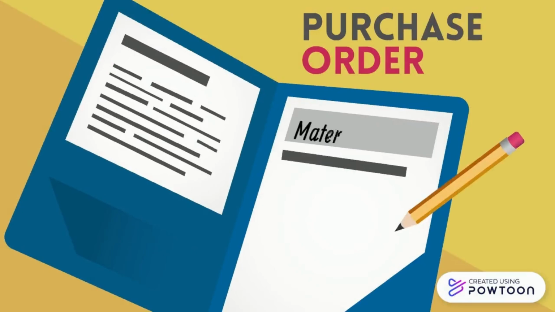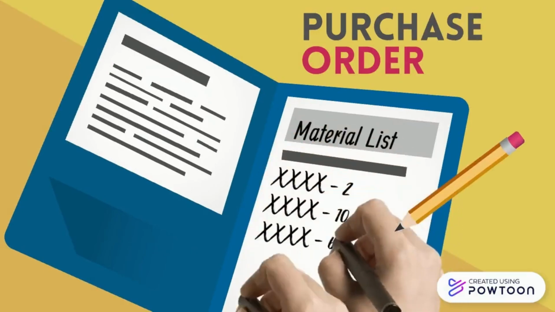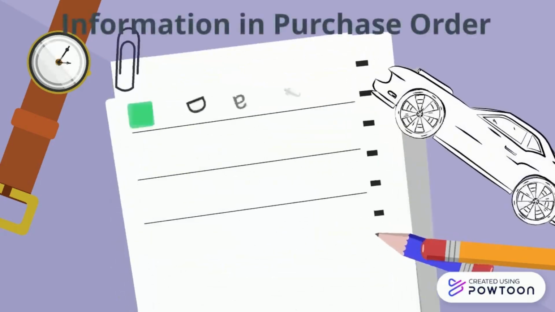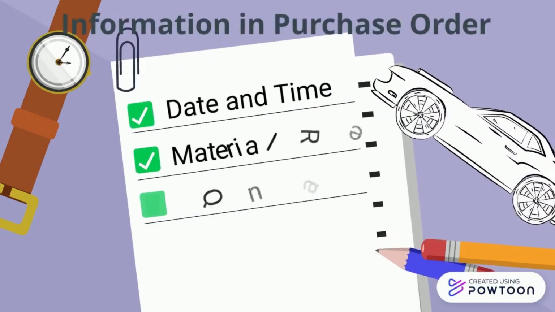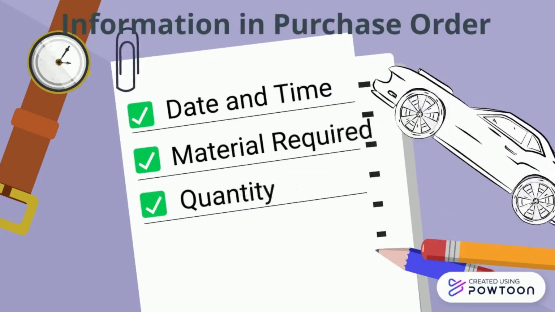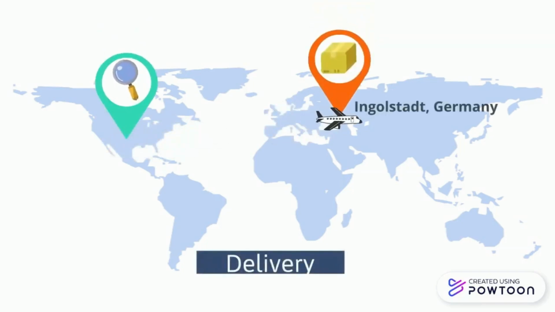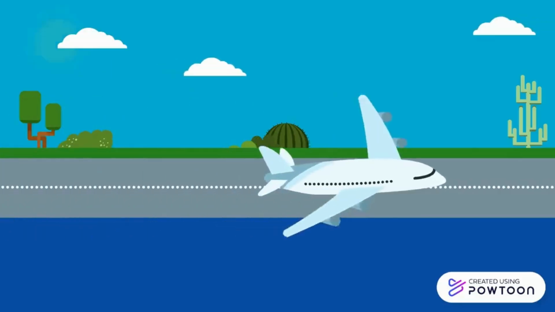After selecting the vendor, the purchase order is generated by our purchasing department and sent to the vendor. The purchase order specifies some necessary things such as date and time of delivery, material required, quantity of material, and others. Then the vendor receives the order and confirms that the order is executable and the delivery is on time. After the vendor confirms that there are no problems with the order, the goods will be prepared and ready to be shipped to us.